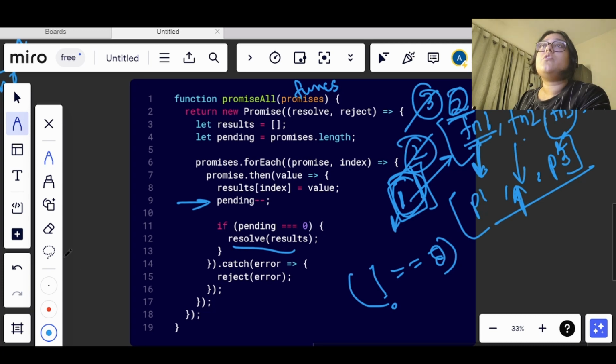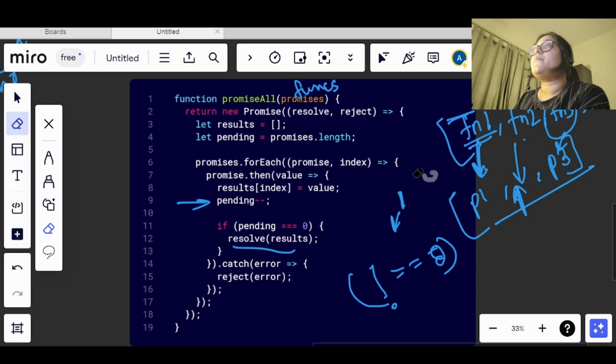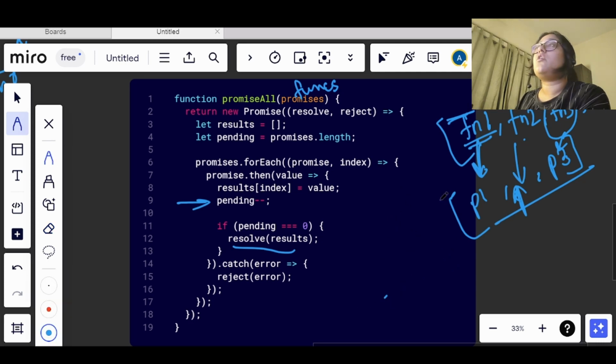So we need the values in the array, or the result, because when we resolve, we need to resolve with the values that are returned by these promises.